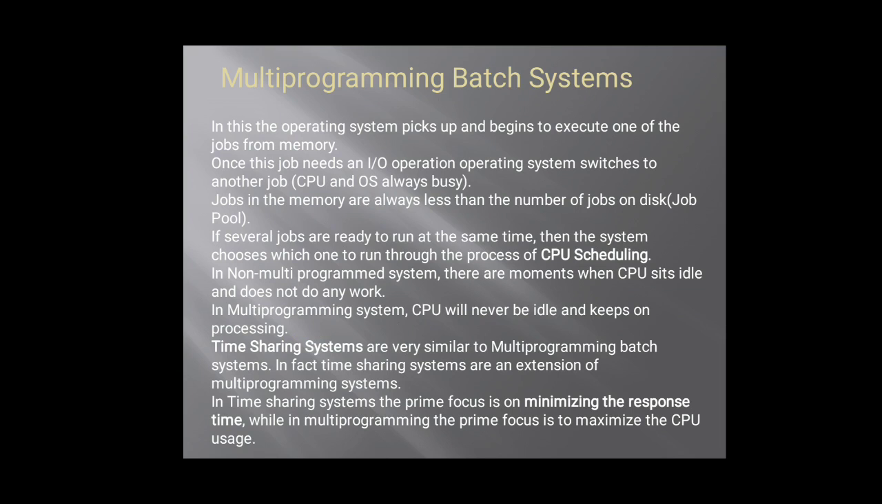If several jobs are ready to run at the same time, then the system chooses which one to run through the process of CPU scheduling. CPU scheduling here means giving them a certain time duration to complete their task. So what this multi-programming batch system will do, if n number of jobs are running at the same time, is create a job pool. Job pool here means it will set up a number of tasks depending on what time they have entered the CPU scheduler.